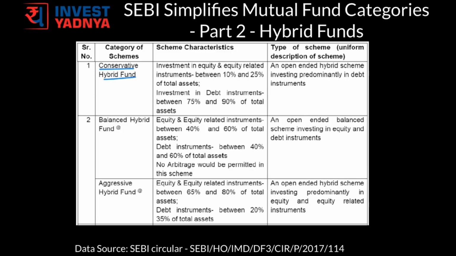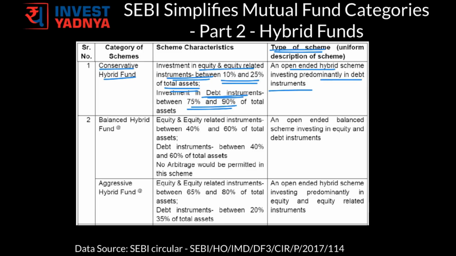Now, these funds need to have 10 to 25% of their total assets in equity and equity related instruments, and they need to have 75 to 90% of their total assets into debt instruments. And the type of schemes these funds need to specify is that these are open-ended hybrid schemes investing predominantly in debt instruments.